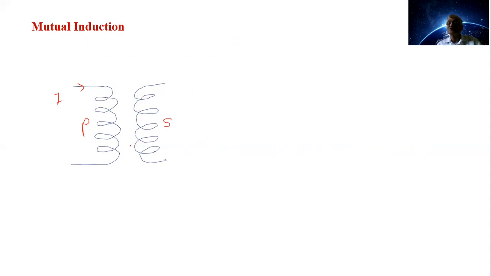Therefore, the magnetic flux through the secondary also changes, and therefore EMF is induced in the secondary coil. Now see what we are observing here. The current is changing in the primary coil, and we get the EMF across the secondary coil.